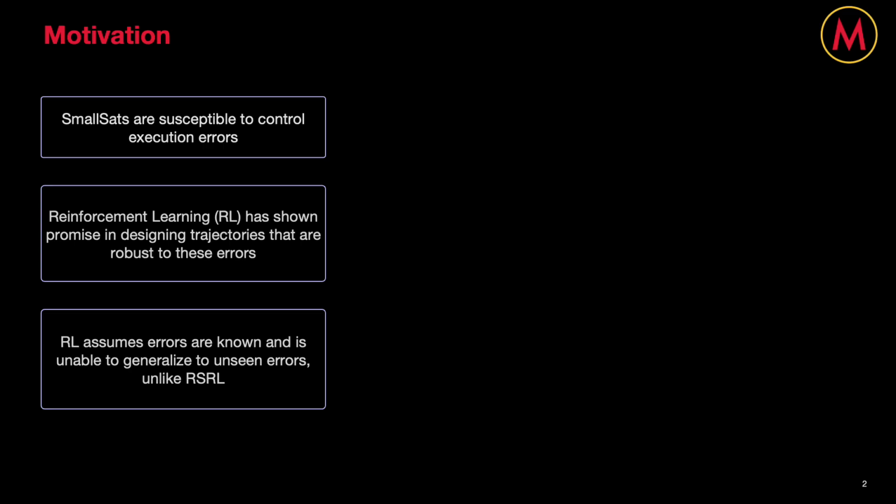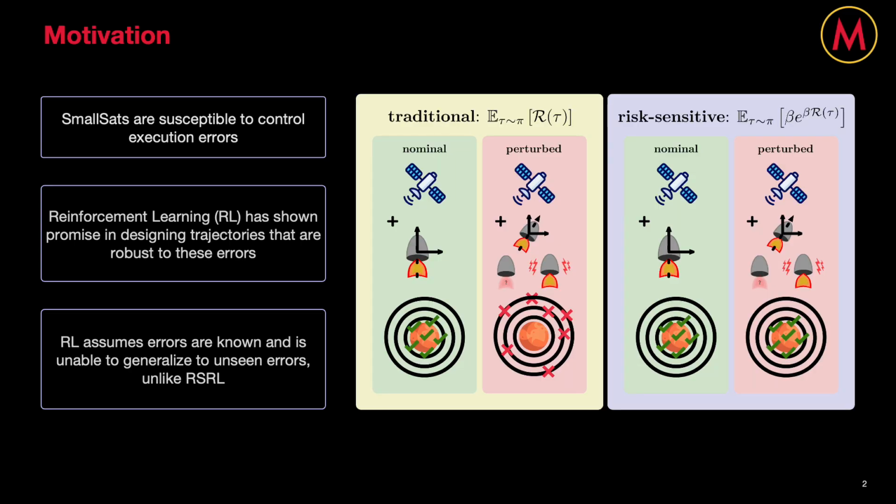And so to address this, I'm proposing using risk-sensitive reinforcement learning to design trajectories that are robust to unknown control execution errors. On the right-hand side of this slide is a concept figure illustrating what I expect to see when comparing my RSRL approach with that of traditional RL. Specifically, I expect both methods to succeed in the nominal case, which is free from control execution errors. However, in the perturbed setting where things like misthrust events can occur, I expect RSRL to generalize effectively, whereas traditional RL will not.